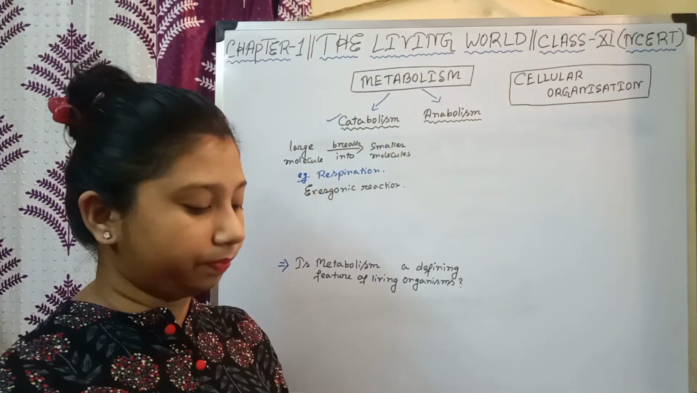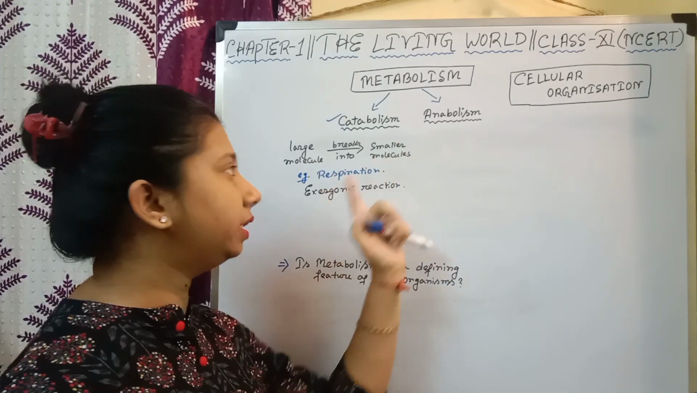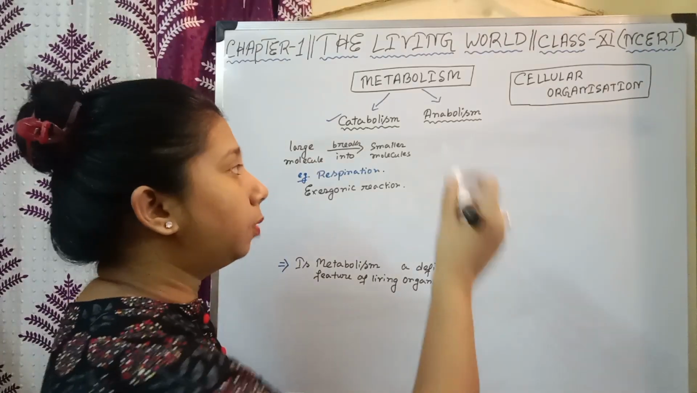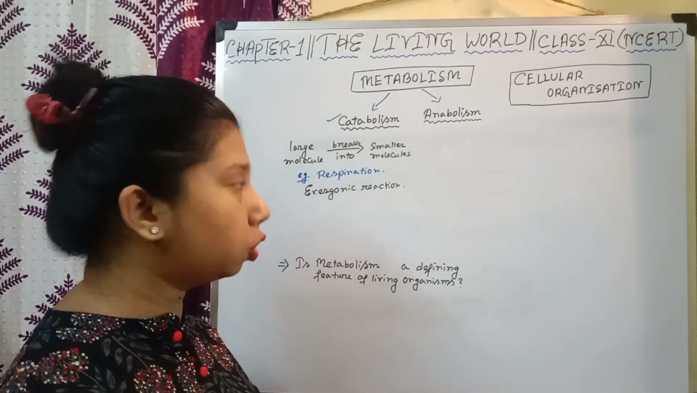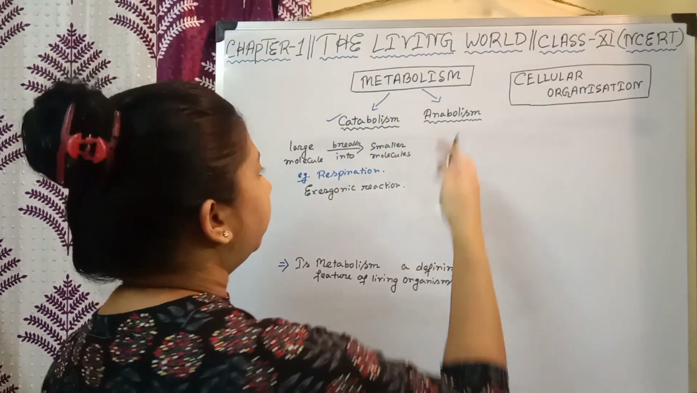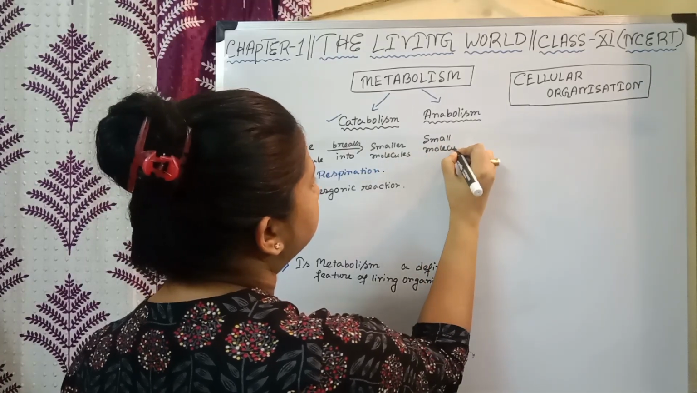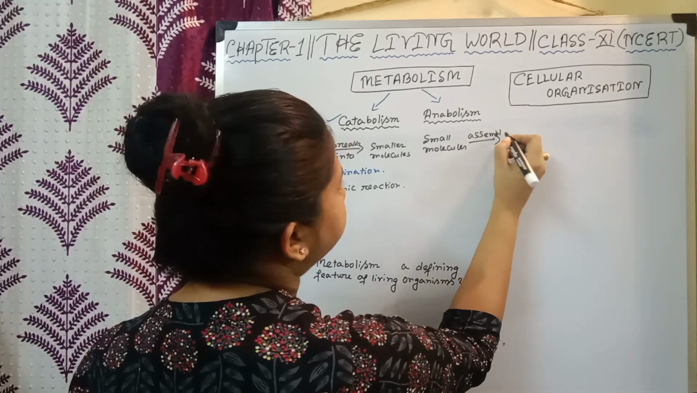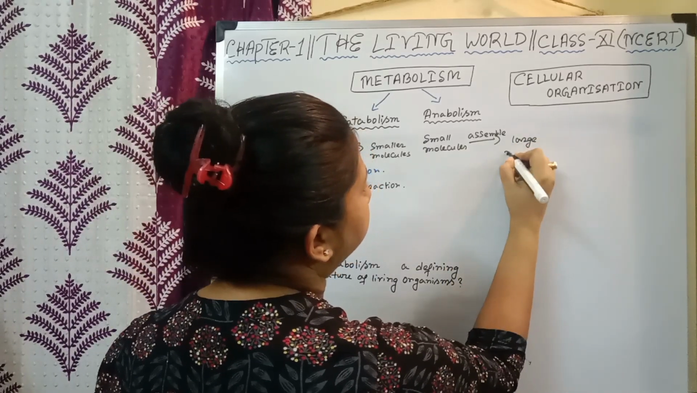Now, what is anabolism? Anabolism is exactly the opposite of catabolism. In anabolism or anabolic reactions, smaller molecules assemble to form a large molecule. So here, small molecules assemble to form a large molecule.